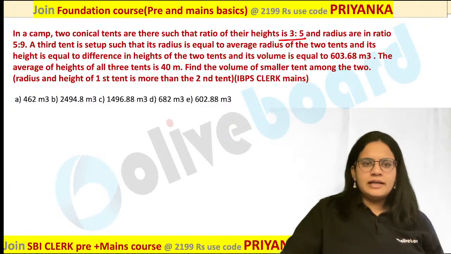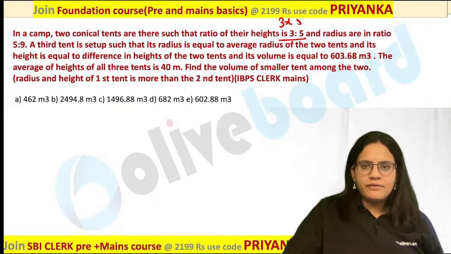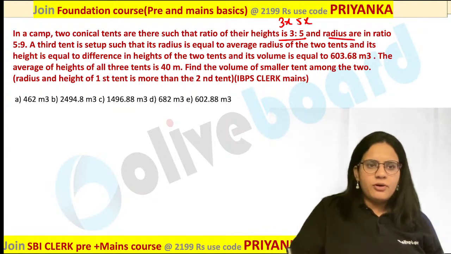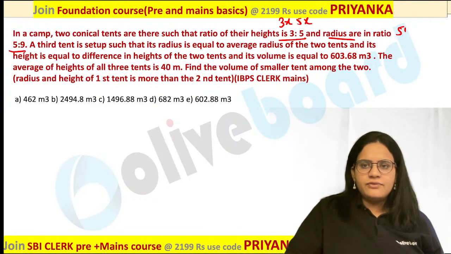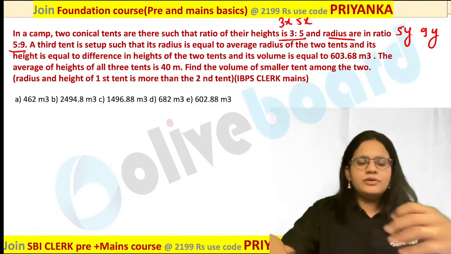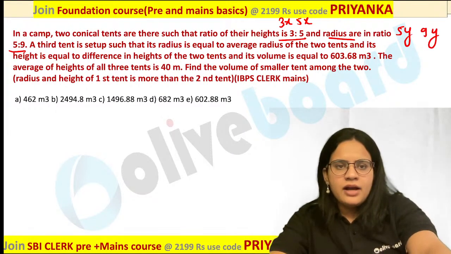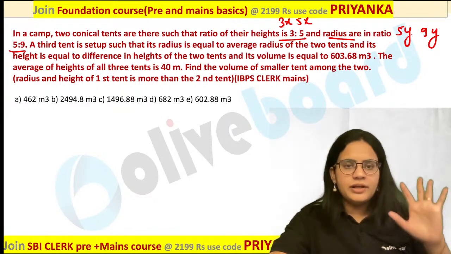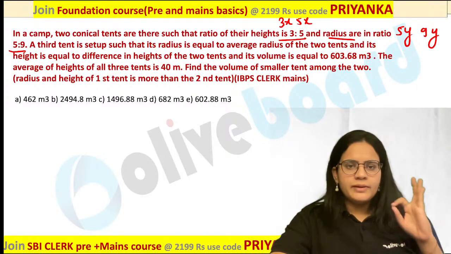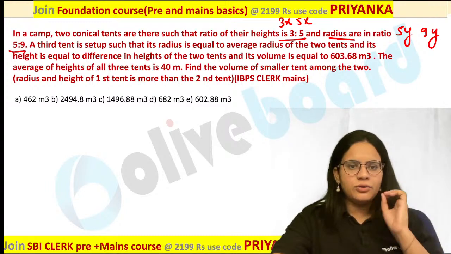So first of all, you can take their heights as 3x and 5x, and they have also given you the radius. So I can take this as 5y and 9y. Now can you tell me in terms of x and y about the third tent over here? Any one of you? What would be the radius and what would be the height over here?